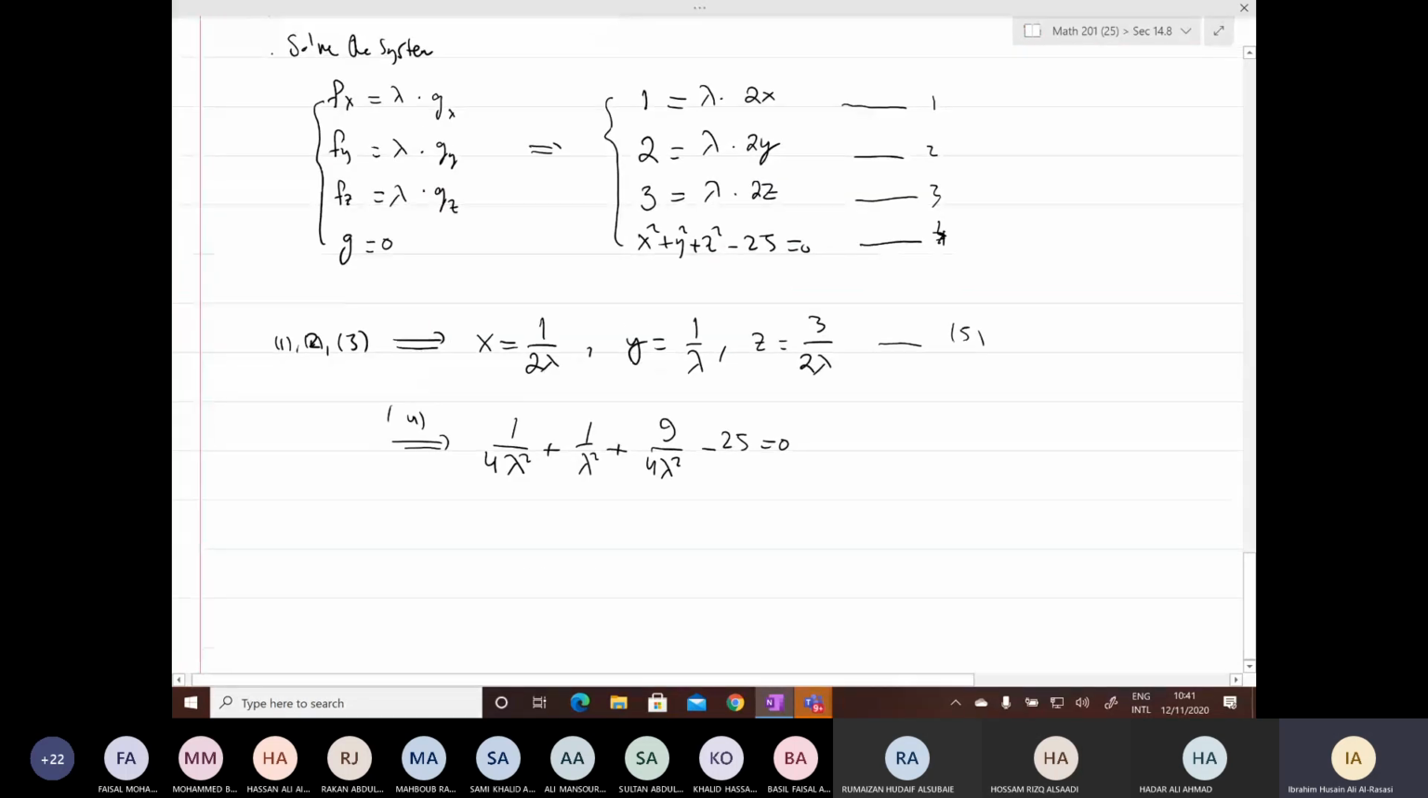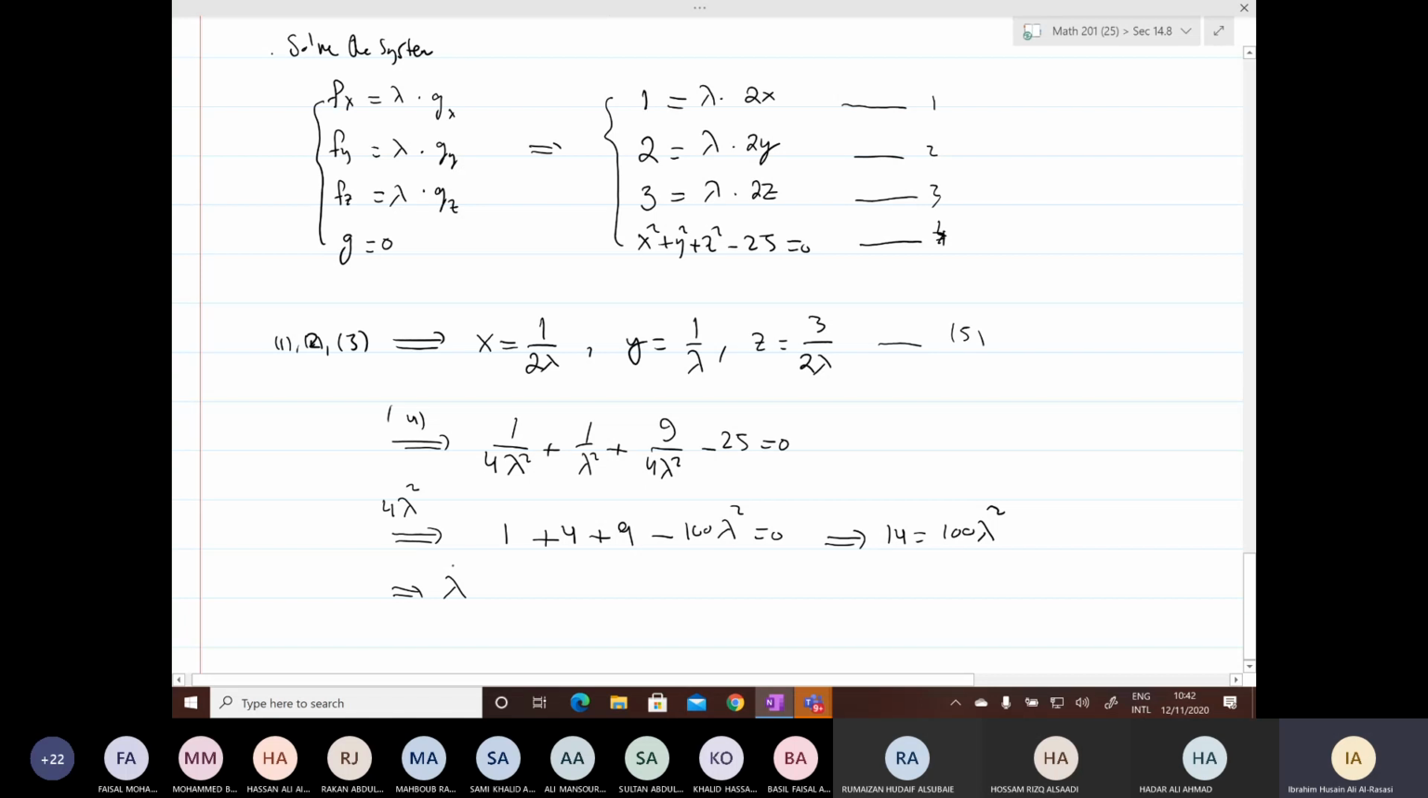I always keep in mind to use these equations to end up with one equation in one unknown. I can solve it easily and then just do back substitution. Here the unknown is in the denominator, so I can kill the denominator by multiplying by 4 lambda squared. When you multiply each term by 4 lambda squared, you get 1 plus 4 plus 9 minus 100 lambda squared equal to 0. So this implies that 14 equals 100 lambda squared.